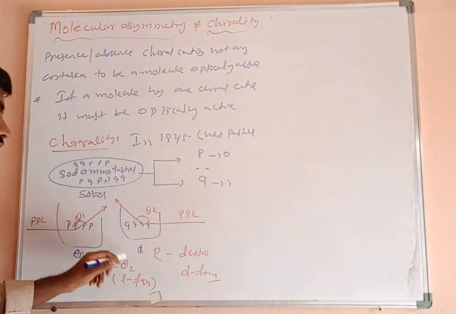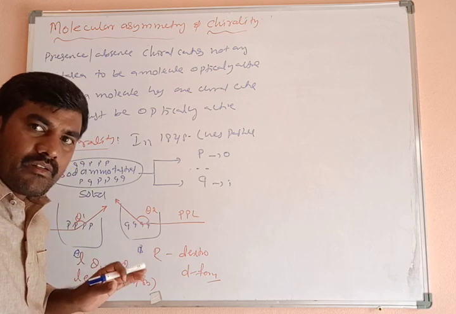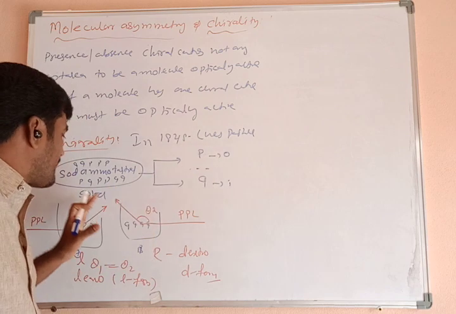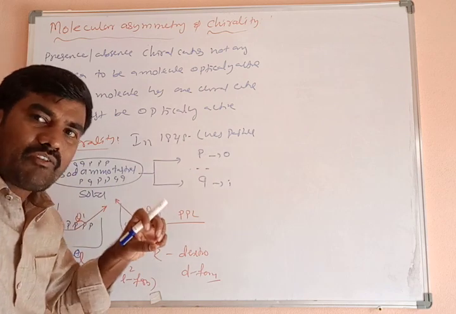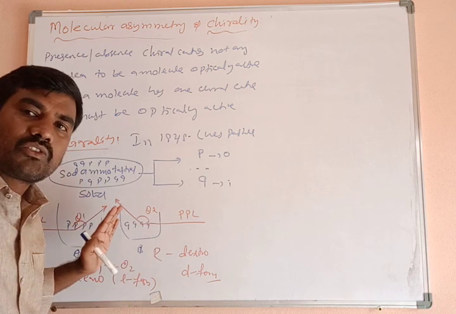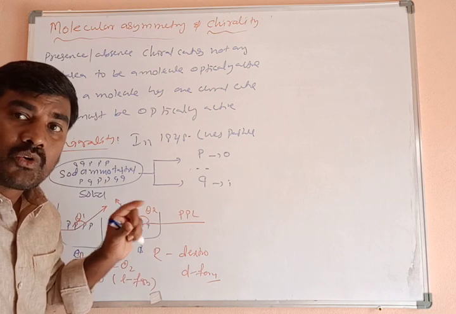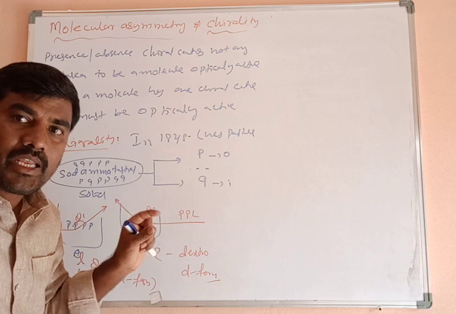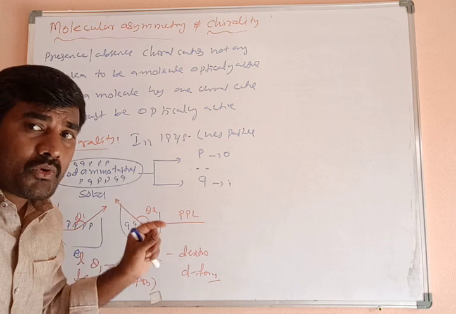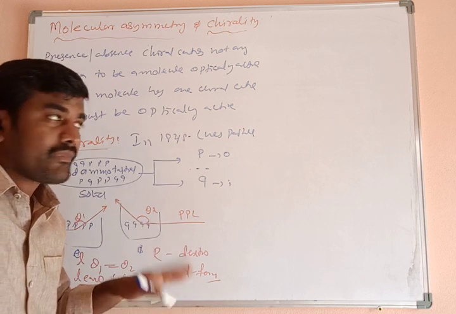Here, the aqueous solution of sodium ammonium tartrate was separated. Images are there. It exists in two forms. It was separated by Louis Pasteur. Two forms are there. Two forms made into aqueous solution, and white light, plane polarized light, passed into that aqueous solution. One is rotating clockwise and the other rotating anti-clockwise. The magnitude of that angle of rotation is the same, but the direction of rotation of the plane of polarized light is different, opposite in direction. One is the right side and one is the left side. Clear?